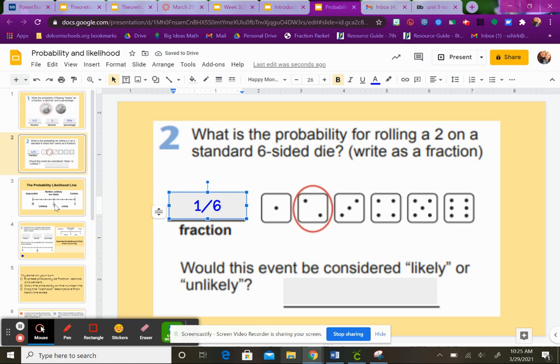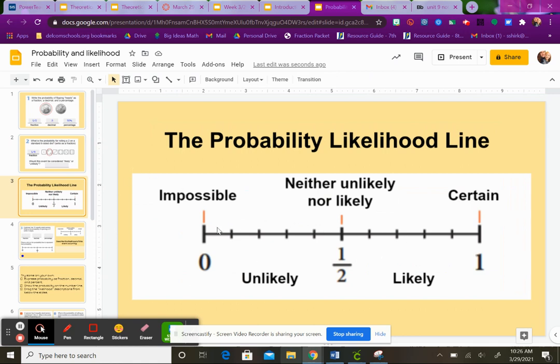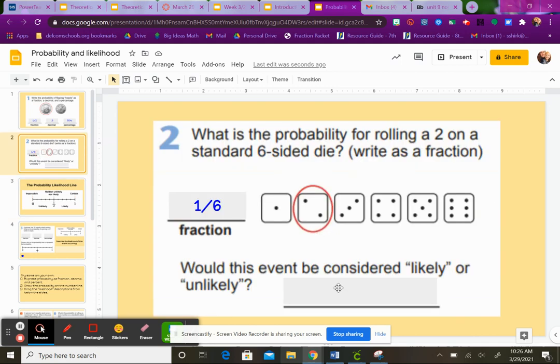So using that scale from before in our notes, is that going to be likely or unlikely? And I've got the scale on slide 3 if you want to reference that. 1/6 is pretty low, so it's going to be unlikely. So you're going to put that there.